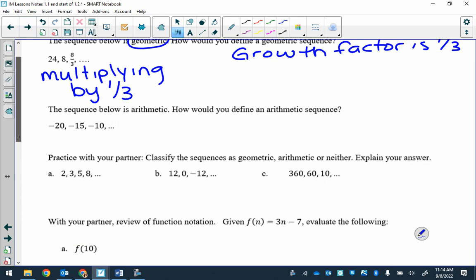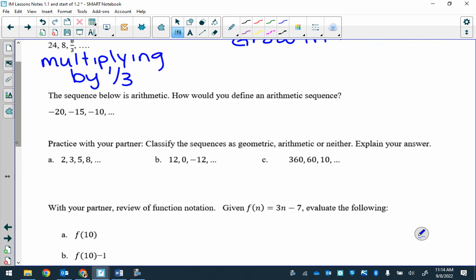So now, a new term, which some of you already know, or have seen or heard before. The sequence below is arithmetic. What is the difference from what we just saw above? What are they doing here? Go ahead, Addie. Good. So it's adding or subtracting. Which one is happening here? Good.